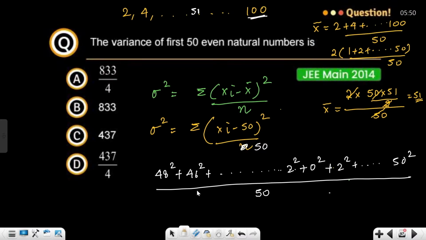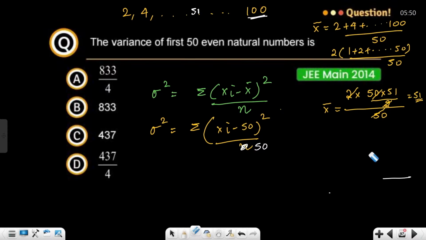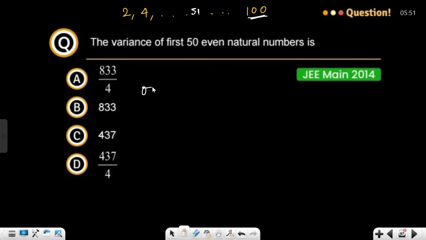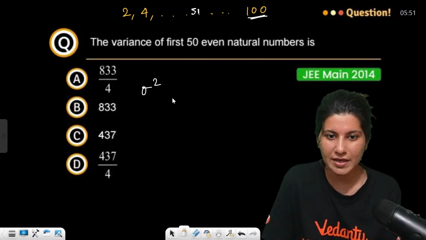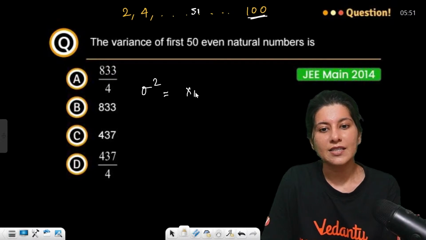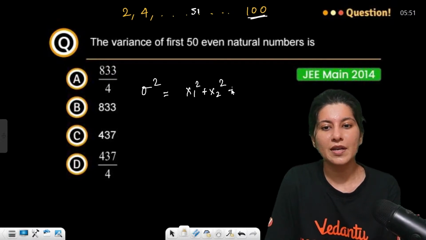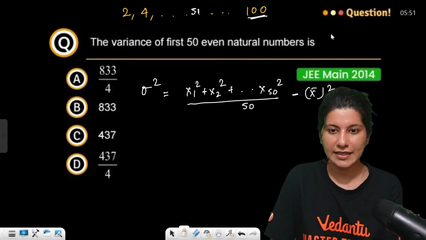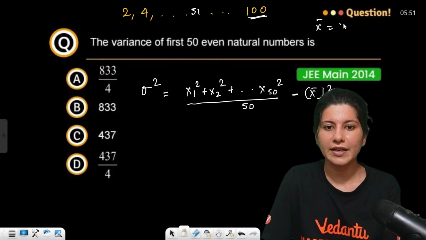So your answer to this question would be, rather than doing it in this technique, we'll be able to do it like this, but no, hold on. Rather than doing it in this manner, I want this to be done in another manner. Sigma square is x1 square plus x2 square all the way up to x50 square, upon 50, minus the mean square. Correct?